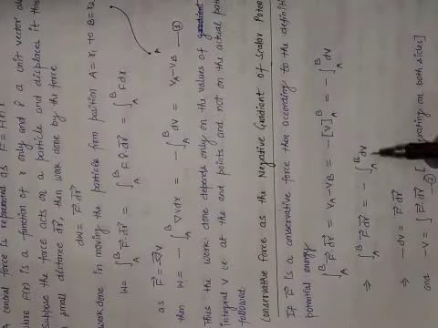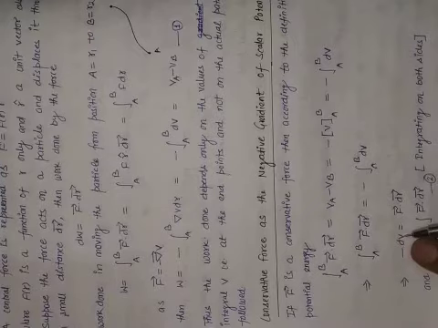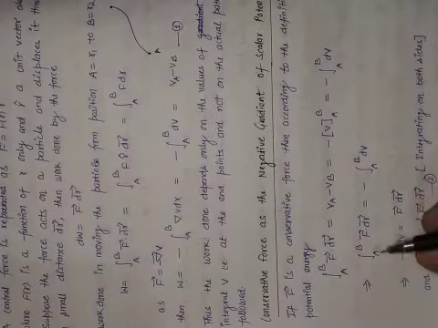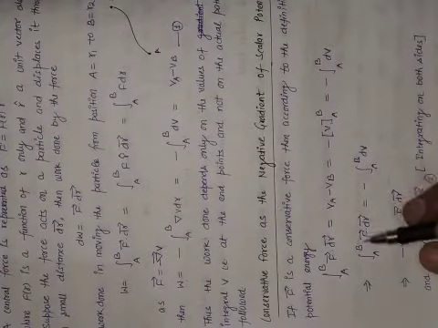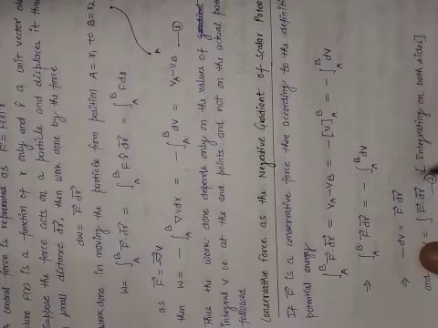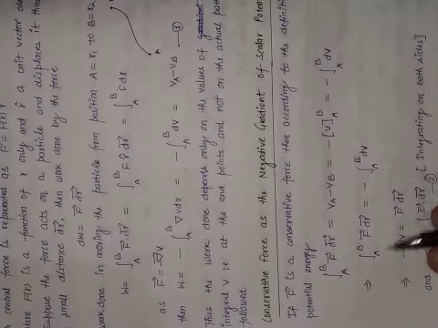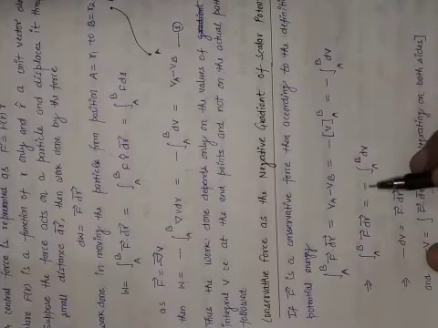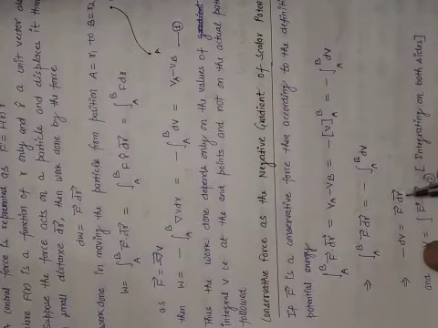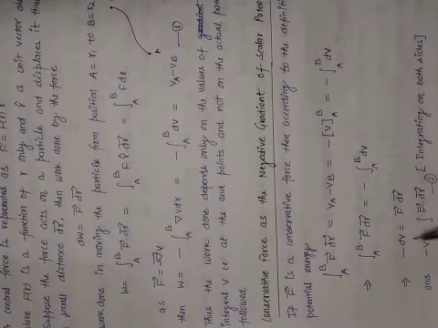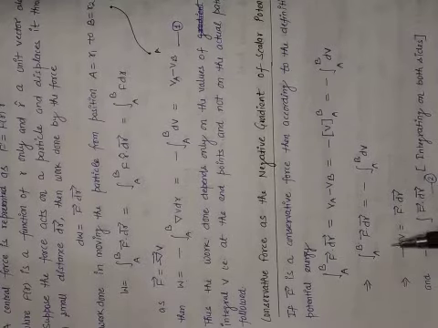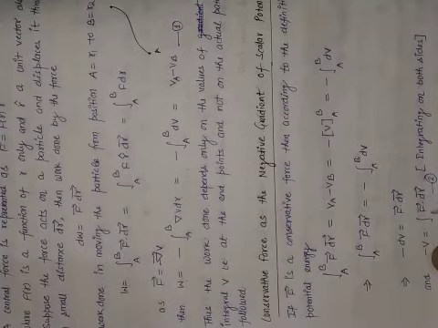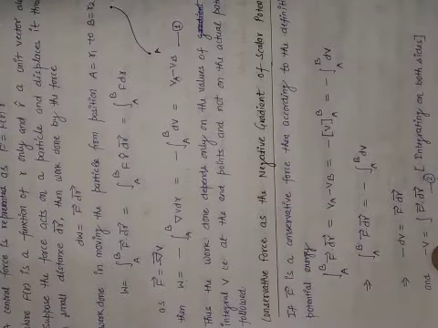You can compare these two terms. Minus dV can be written as this type of term, integrated from A to B, same integration, same limits. So the integrands can be compared here. When we compare these two integrands, minus dV equals F dot dr, and when we integrate this equation on both sides, the integration of dV is minus V, and the integration of the other side is the integration of F dot dr. So this is equation number 2.